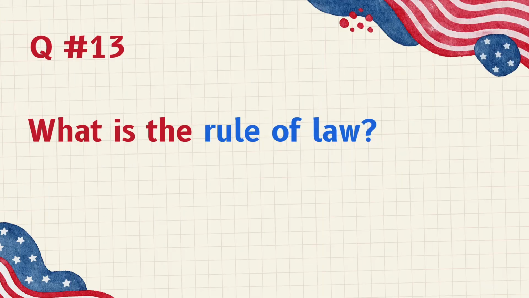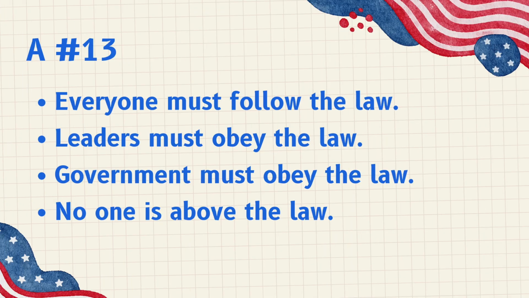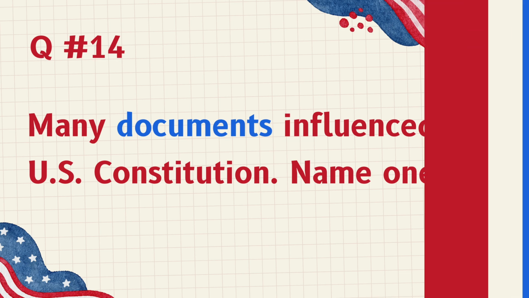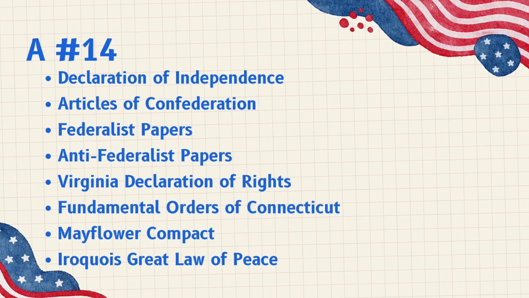What is the rule of law? Everyone must follow the law. Leaders must obey the law. Government must obey the law. No one is above the law. Many documents influenced the U.S. Constitution. Name one. Declaration of Independence, Articles of Confederation, Federalist Papers, Anti-Federalist Papers, Virginia Declaration of Rights, Fundamental Orders of Connecticut, Mayflower Compact, Iroquois Great Law of Peace.